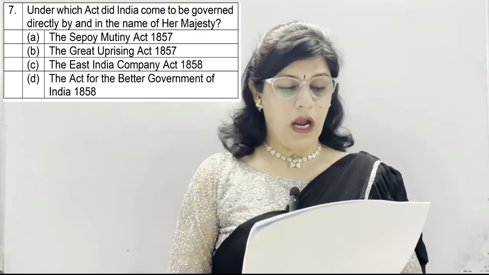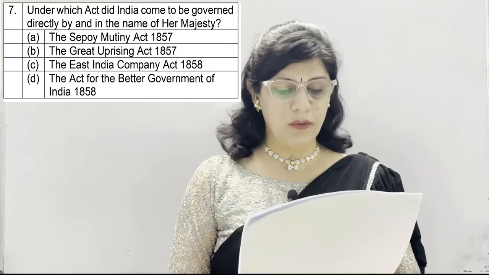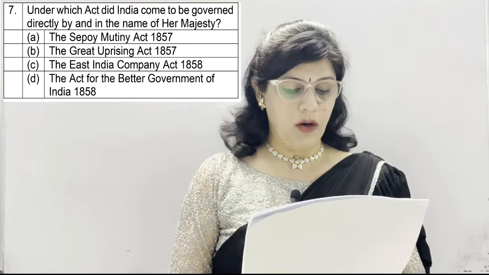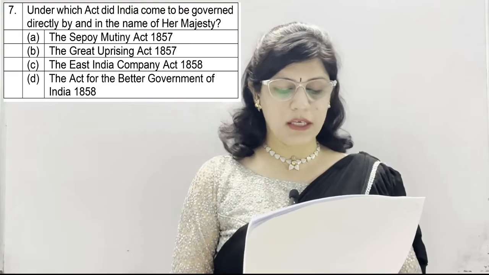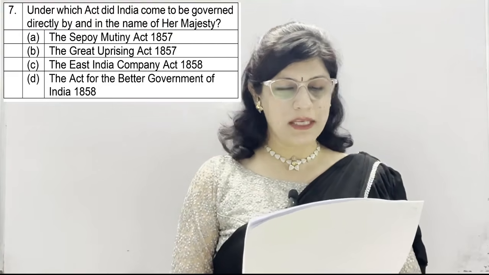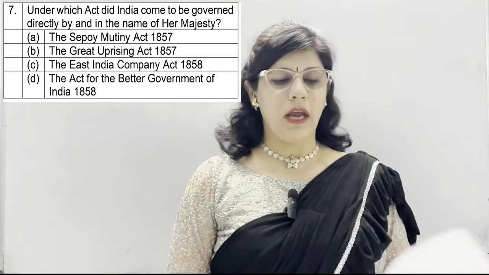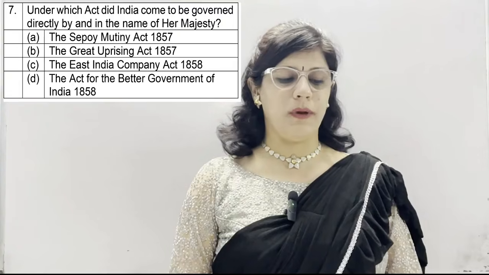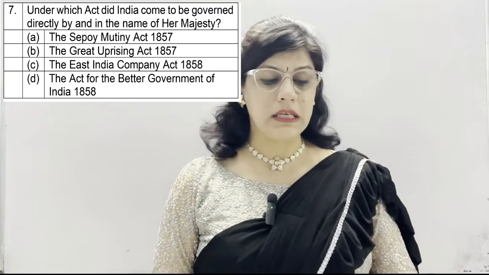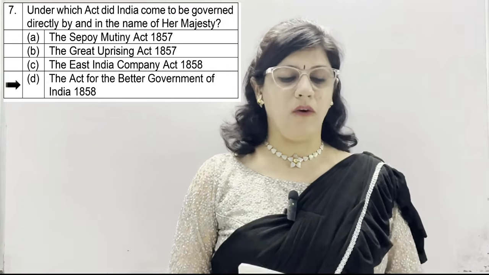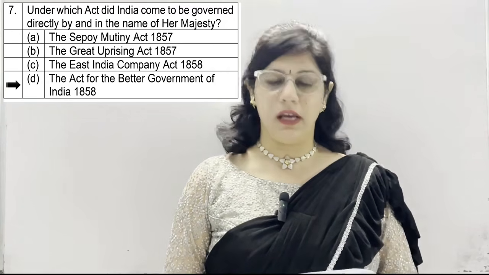Question number 7. Under which Act did India come to be governed directly by and in the name of Her Majesty? A option, Sepoy Mutiny Act 1857, B, Great Uprising Act 1857, C, East India Company Act 1858 and D, the Act for the Better Government of India 1858. And the correct option is D, the Act for the Better Government of India 1858.